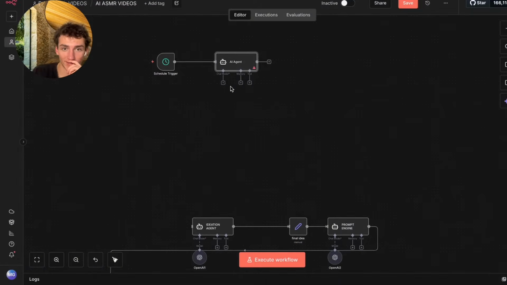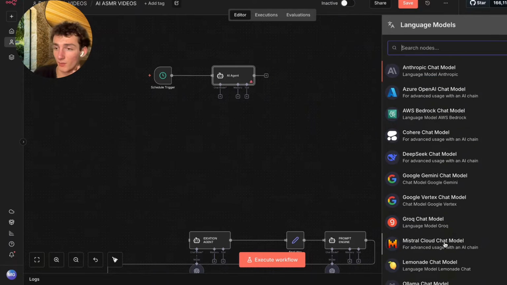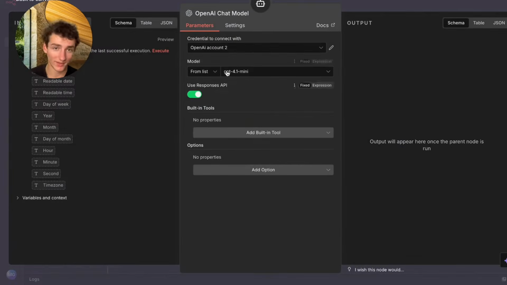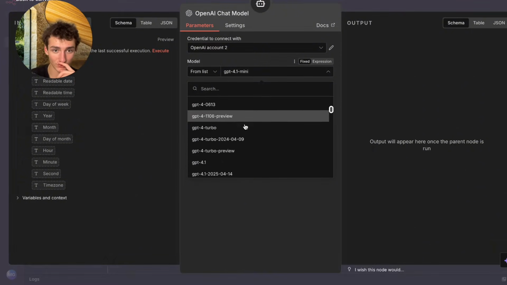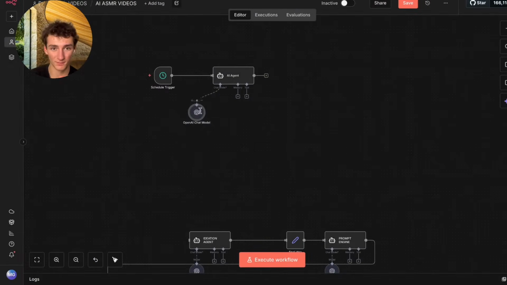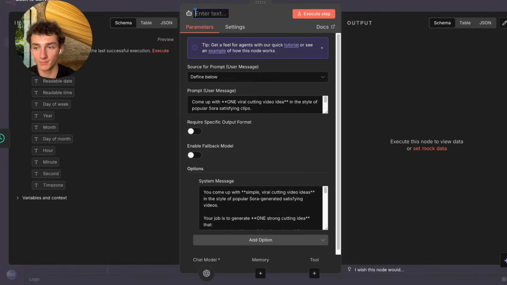All right, now we have that set up, and then we're going to go ahead and click this little plus under here to connect our chat model. You can use anyone you'd like. I'm just going to be using OpenAI because that's what I use across all my systems. I'm going to go ahead and select 4.0 mini here because it's the most cost effective, makes most sense for the system. So now that we have our ideation agent set up, I'm just going to go ahead and name this idea. Should be good.